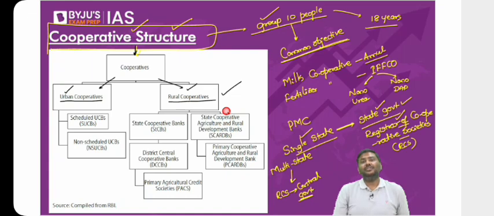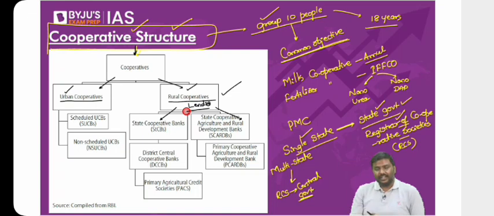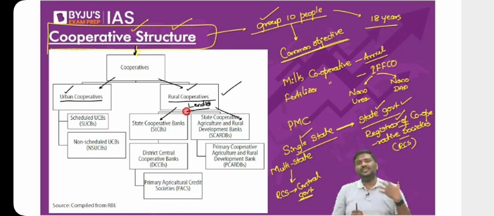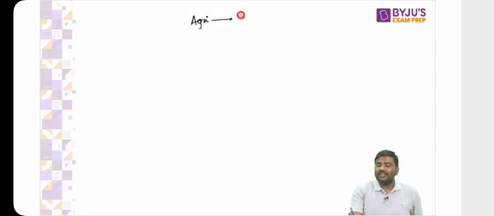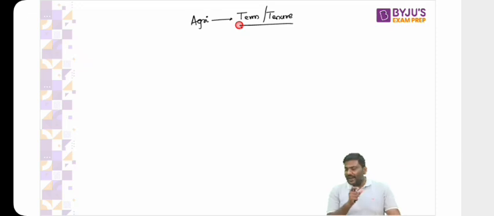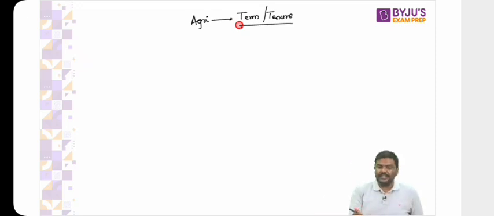And what about rural cooperatives? Rural cooperatives are divided into two parts here based on their lending activity. So how is that possible? So have a look at this. Whenever you talk about the rural part, the agriculture sector is the mainstay. In the agriculture sector, we generally divide the loans based on the term or the tenure of the loans. That is, whenever you take a long-term loan, the tenure of the long-term loan is above 5 years.